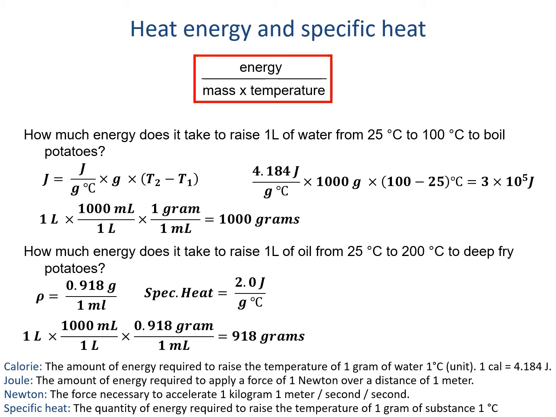I'm keeping the leftover significant figures for my calculation, even though I know I'm going to eventually need to round off at the end. The final setup is just specific heat times mass times change in temperature. Again, being careful to have the final temperature minus the initial temperature, for a result of 3 times 10 to the 5th.